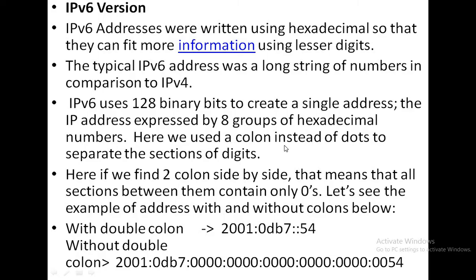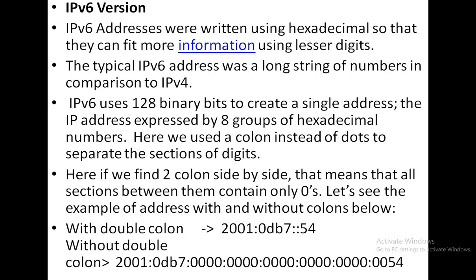Here we use a colon instead of dots. In the case of IPv4, each part or string of digits is separated by a dot symbol, but in the case of IPv6, each part is separated by a colon symbol.